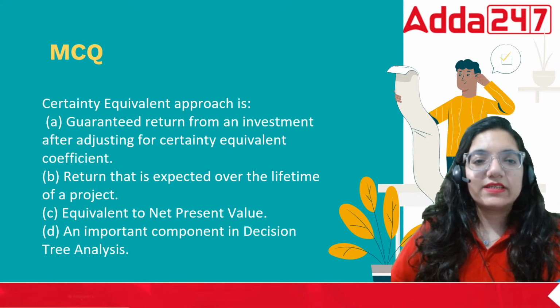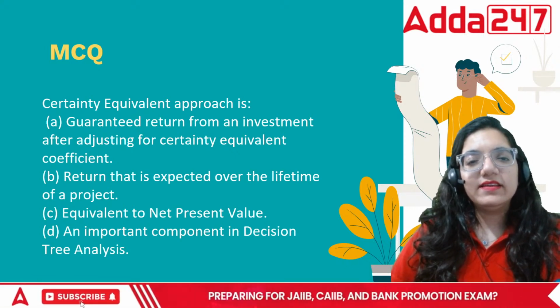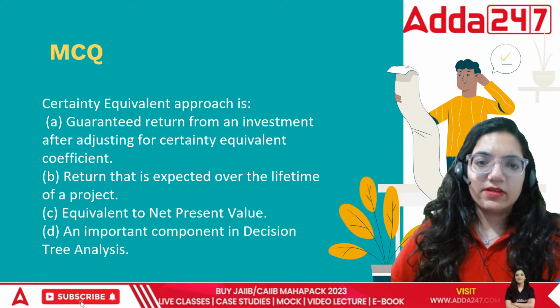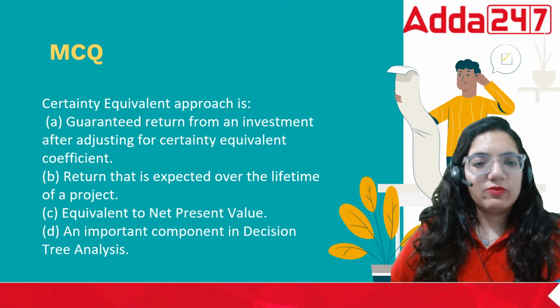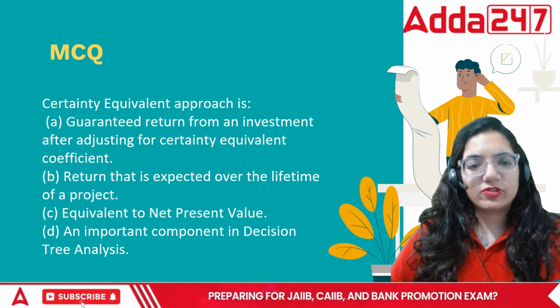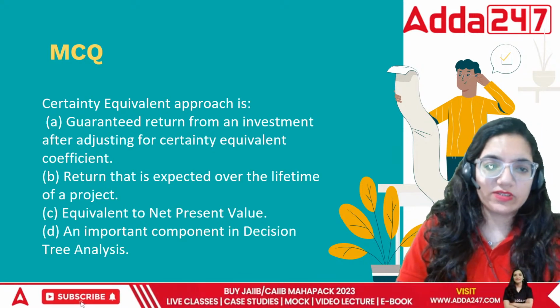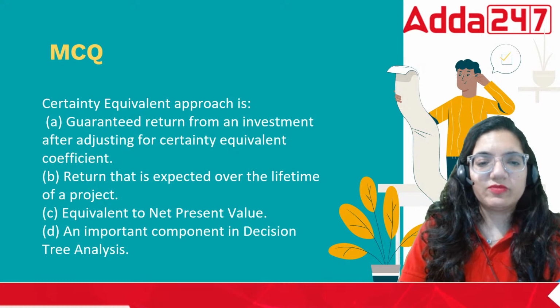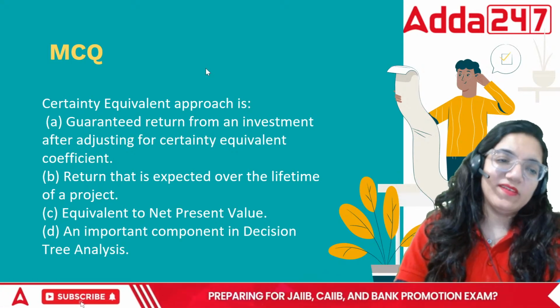Certainty equivalent approach is guaranteed return from the investment after adjusting for certainty equivalent coefficient, return that is expected over the lifetime of the project, equivalent to NPV, or an important component of decision tree analysis. Decision tree talks about if this happens, this would be the repercussion; if that happens, that would be the repercussion.